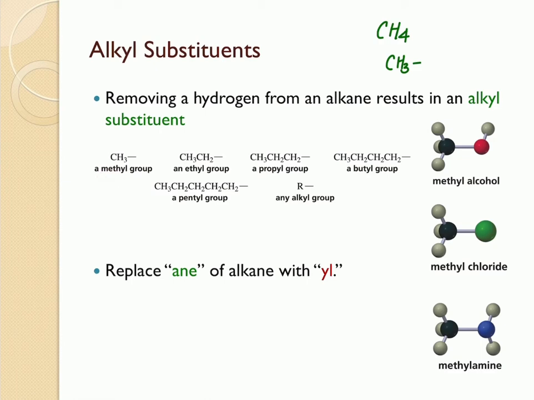Similarly, let's draw the structure for ethane. So here is ethane. When you remove one hydrogen from here, then it's going to be an ethyl group, but make sure to put the bond right there because it is connected to something else. And this is a propyl group and this is a butyl group. So in general, an alkyl group can be represented by the letter R. The letter R is going to represent any alkyl group.